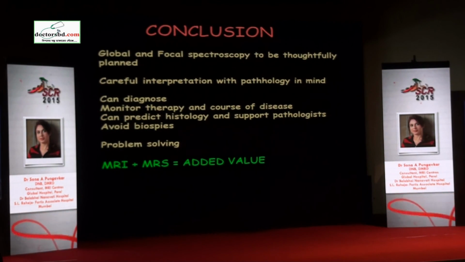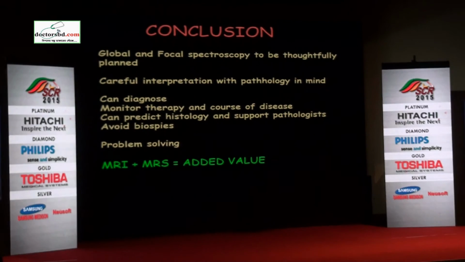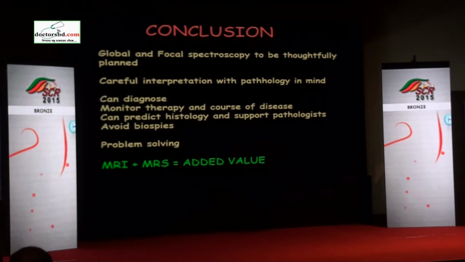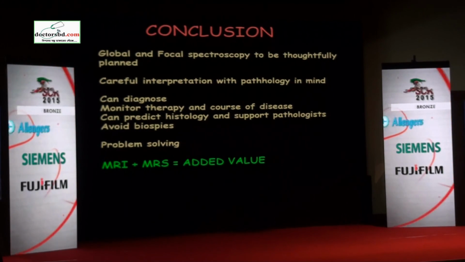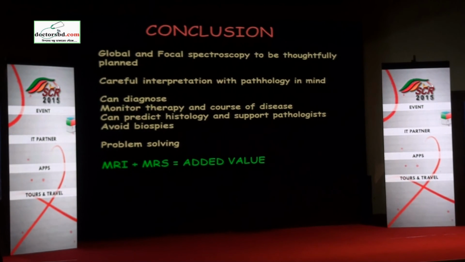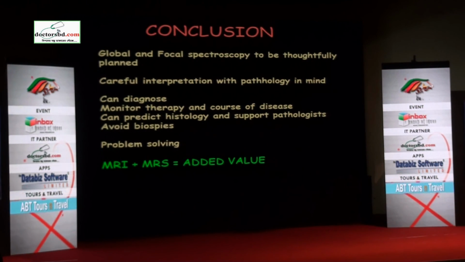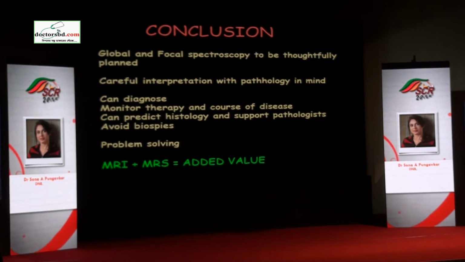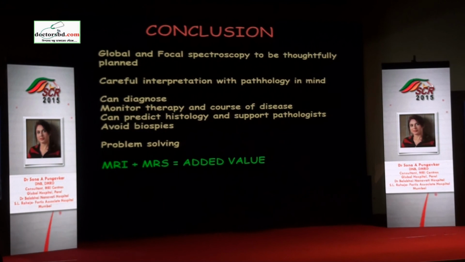Just that it has to be thoughtfully planned and carefully interpreted with pathology in mind. You have to go back to your Robbins textbook of pathology and try and think like the pathologist. It can diagnose and predict histology and support the pathologist. Many times I have given confidence to the pathologist that what you're seeing is correct, my diagnosis is the same on spectro. Because if it's a weird location for a certain type of lesion, they may not be confident to give that diagnosis. But if you, as a radiologist, also support that yes, I agree with your diagnosis in a joint meeting, then that will have more value for the patient and definitely as a problem solving tool.